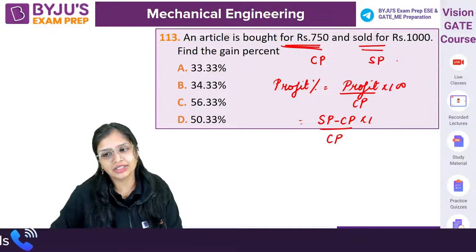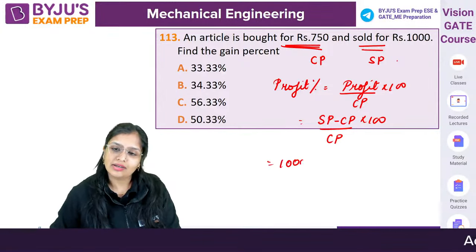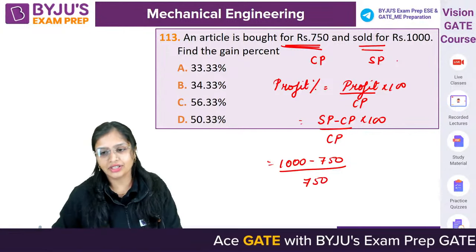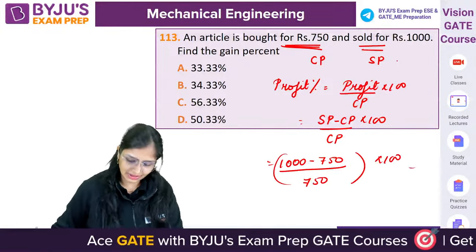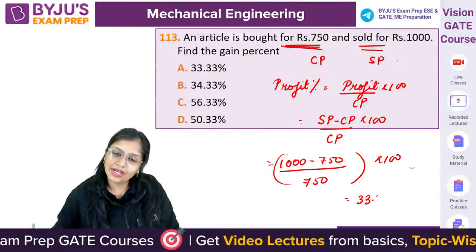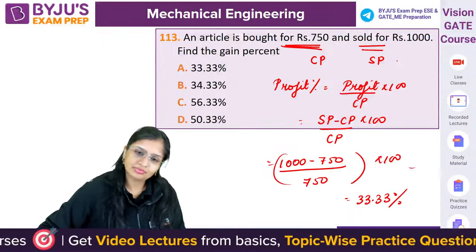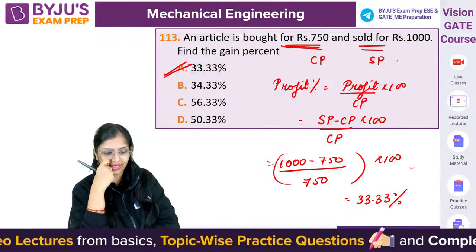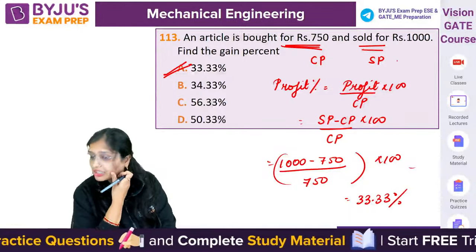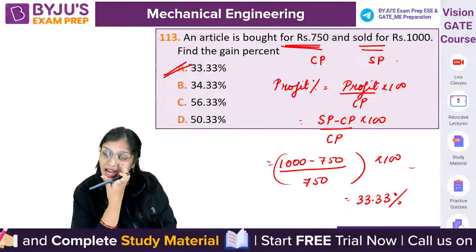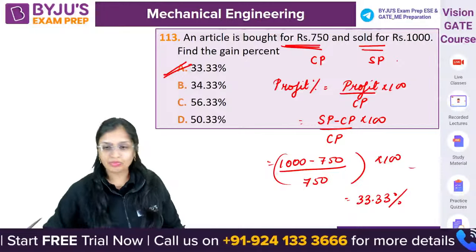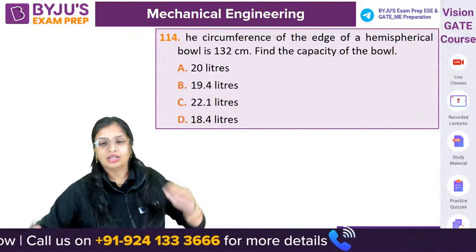So 1000 minus 750 divided by 750 into 100. How much will it come, guys? 33.33%. You have to be very good in manual calculations. That is the thing which you have to do. ठीक है? चलिए. Next question.